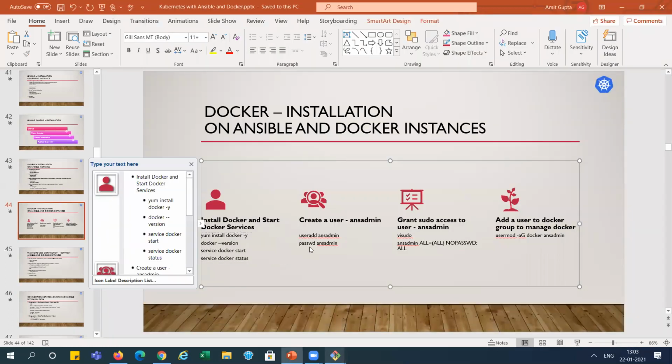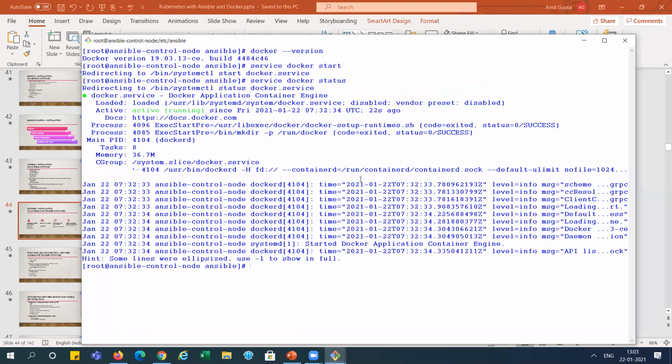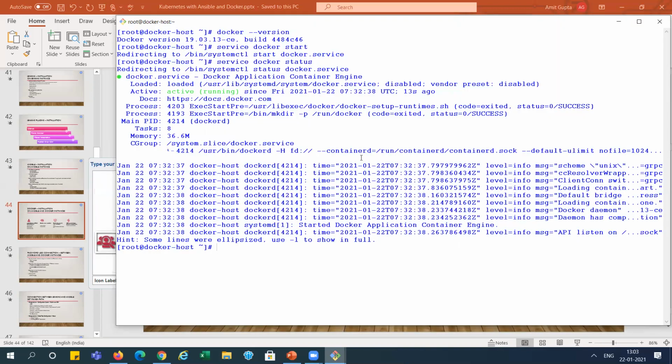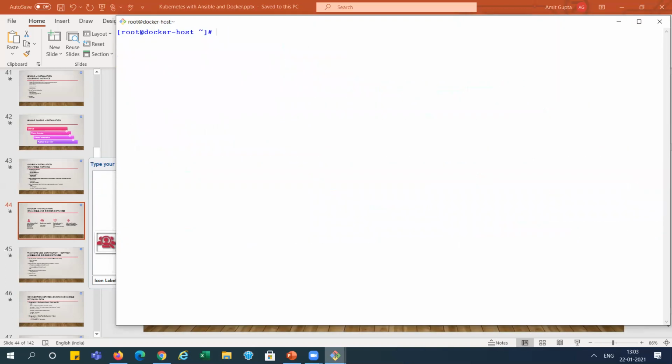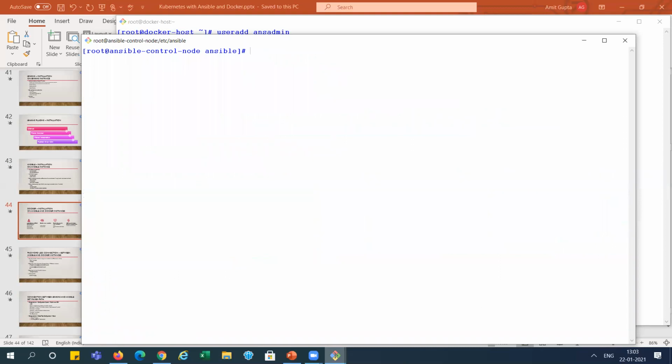Now we need to create users for password connectivity, and we will also use this user for connecting from Jenkins. So we need users in both systems, right? I'm creating users here in the Docker host and also on the Ansible side. I'm creating the same user.